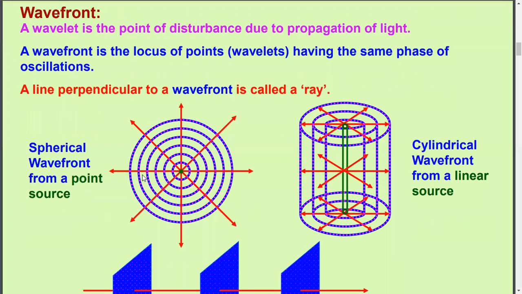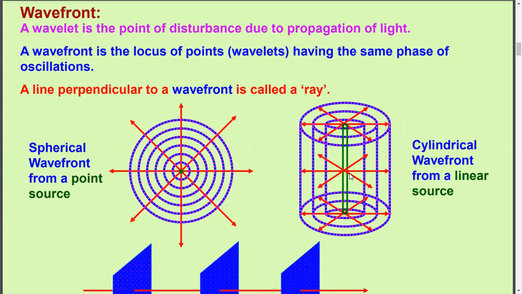A wavefront could be of different shapes depending on the source of light. If the source of light is a point source, then the wavefront will be spherical. And if the source of light is linear or cylindrical, then its wavefront will be cylindrical. Like here, for a tube light, its wavefront will be cylindrical, not concentric, coaxial cylinders. Now, will the wavefront be plane?